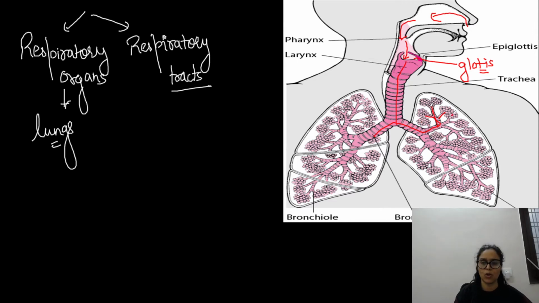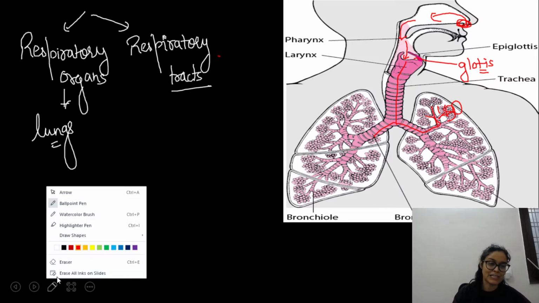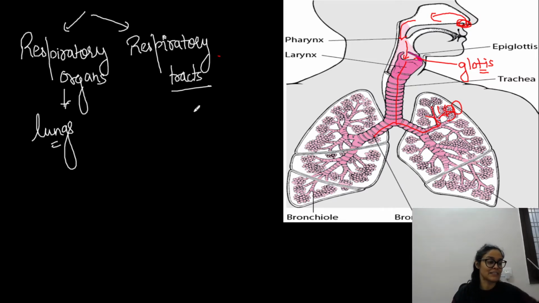So various bronchioles, small branches, finally open into alveoli, right? So this whole passage that I have told you, from the external nostril to the alveoli, is basically the respiratory tract. So what is the respiratory tract? You can say that this is the passage through which air would move from the outer environment to our alveoli for exchange of gases. Right? So let's discuss all the things in a detailed way.